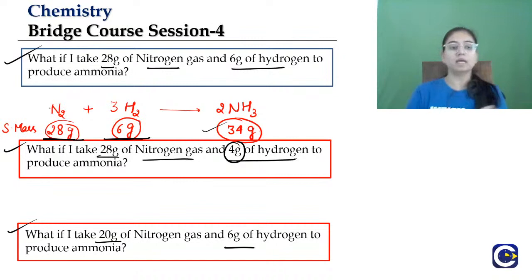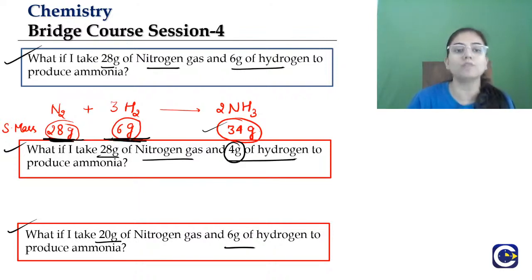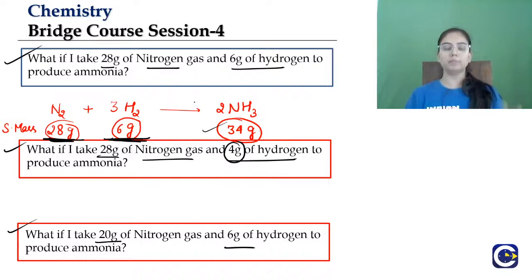At least means at least 28 gram of nitrogen should be there and at least 6 gram of hydrogen should be there for the formation of ammonia. I am giving you an example. Let's say 28 gram of nitrogen is mandatory for the reaction and 6 gram of hydrogen is essential for the reaction to occur.